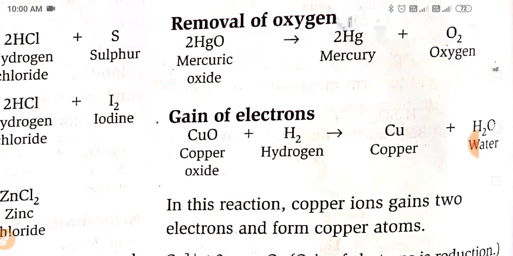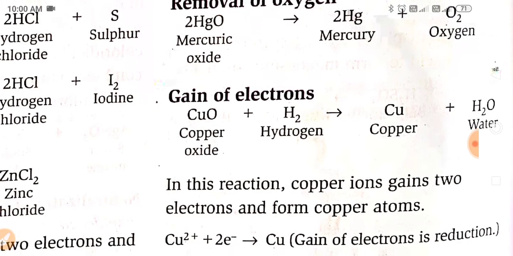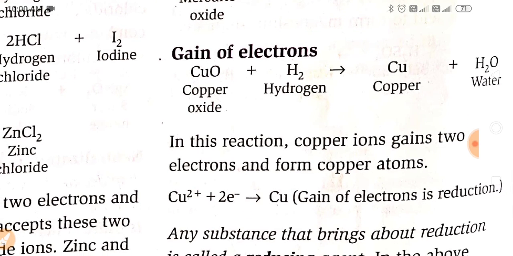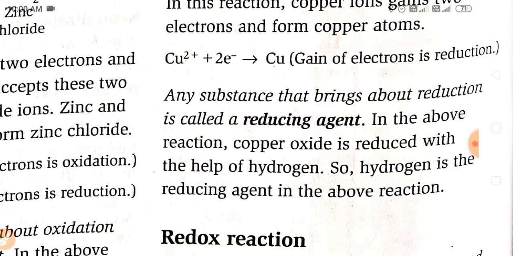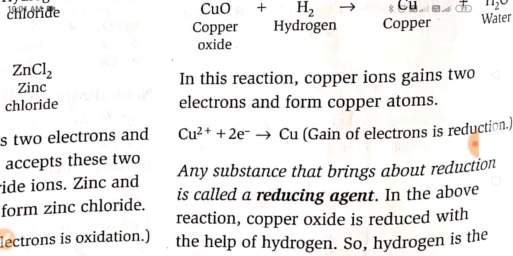And removal of oxygen: in mercuric oxide, when oxygen is removed, it is called a reduction reaction. And gain of electrons: in this reaction, copper ions gain two electrons and form copper atoms. Copper gains two electrons, and gain of electrons is reduction. Any substance that brings about reduction is called a reducing agent. In the above reaction, copper oxide is reduced with the help of hydrogen. So hydrogen is the reducing agent in the above reaction.